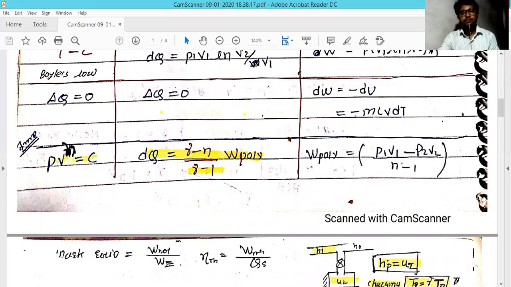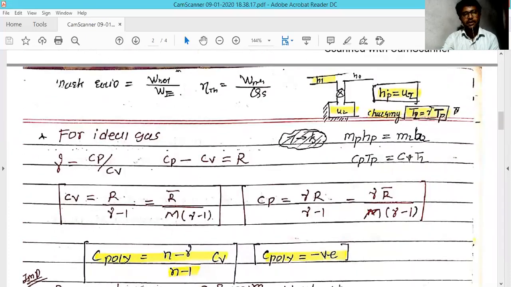For the adiabatic process it is the same, but the only change is that the n value is replaced with the gamma value. These two formulas are for the work ratio and thermal efficiency, which we will discuss in the upcoming chapters. But in this chapter it is not useful.